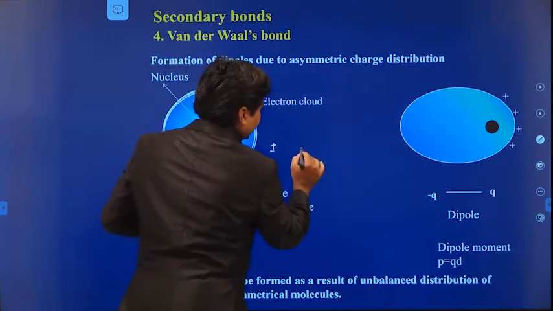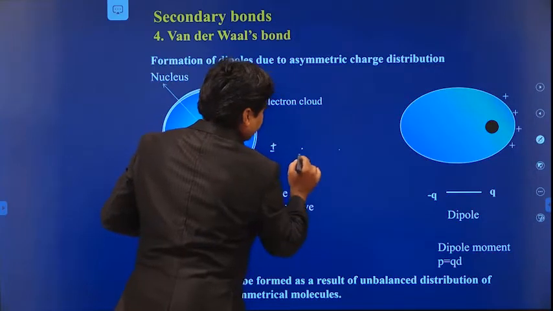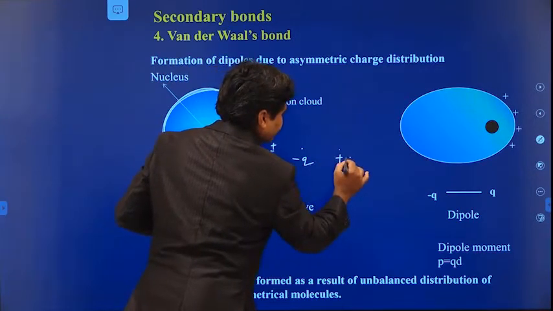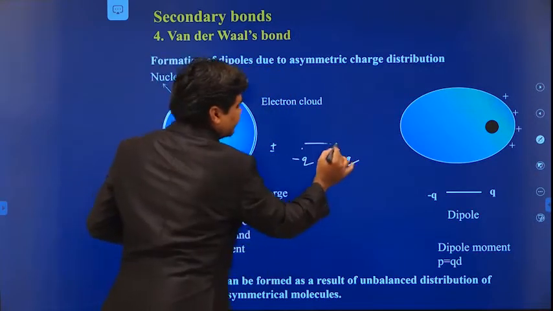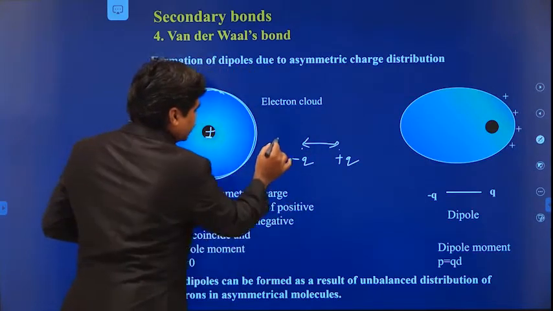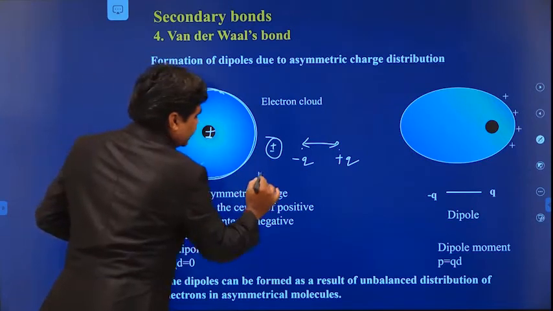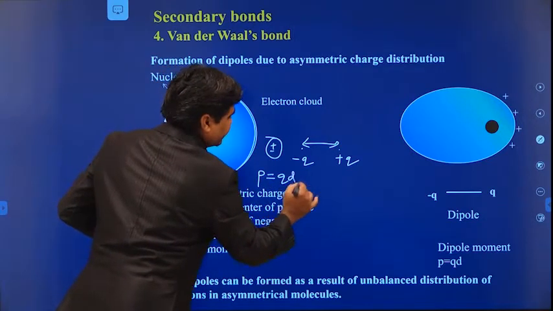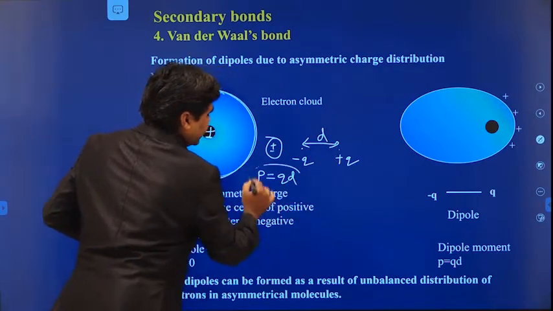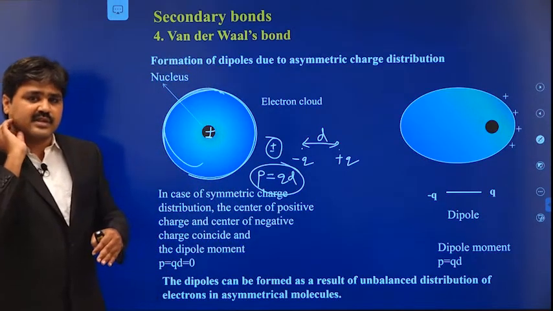For dipole formation, the negative charge and the positive charge should be separated. Then only will a dipole moment be formed. If both coincide, then the dipole moment equals 0, because the dipole moment P equals Q times D. So only if they are separated by some distance will a dipole moment be formed. Otherwise, there will be no dipole moment.